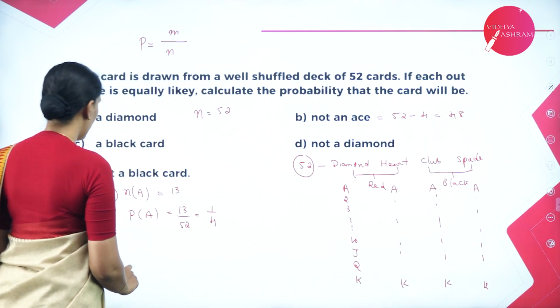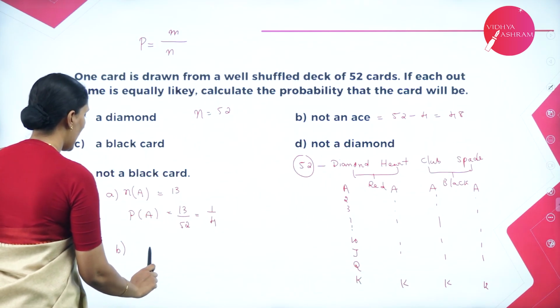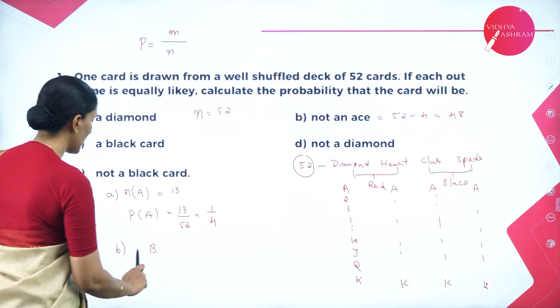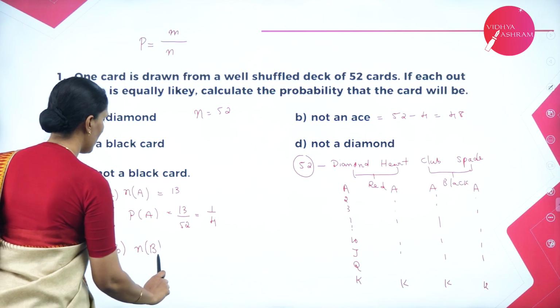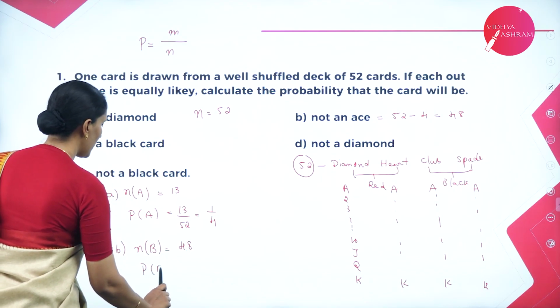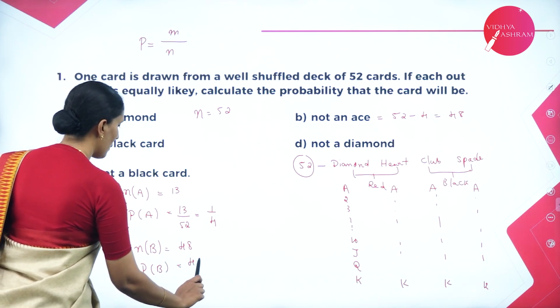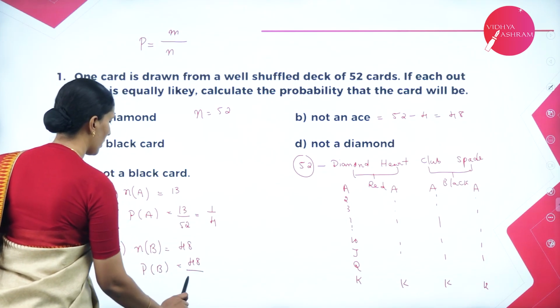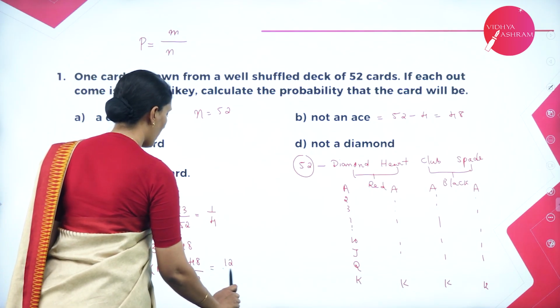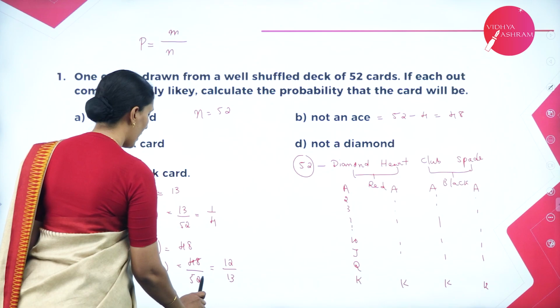So if I take B as an event which contains not an ace, then the number of elements in B is 48. So therefore, the probability of event B is favorable outcomes divided by total outcomes. So this value will be equal to 48 by 52, which is 12 by 13.